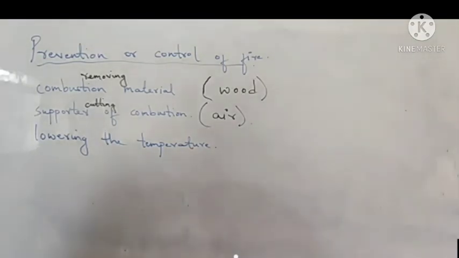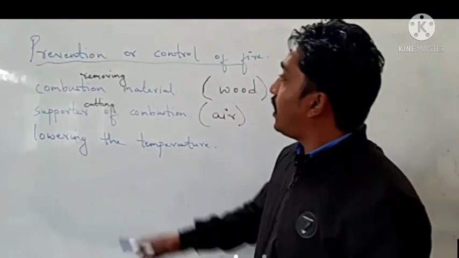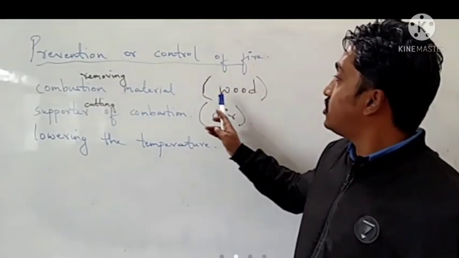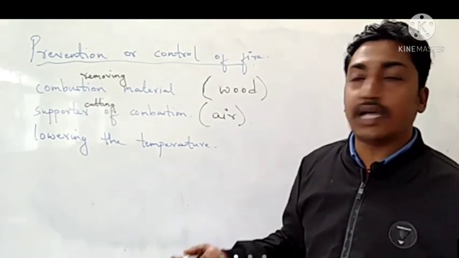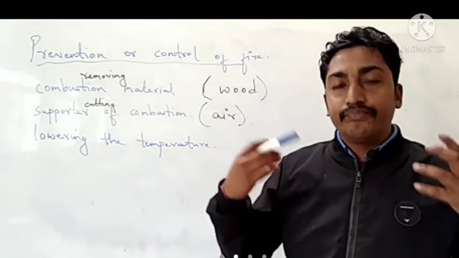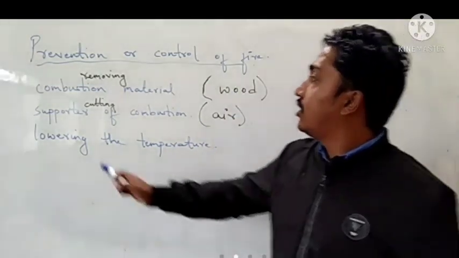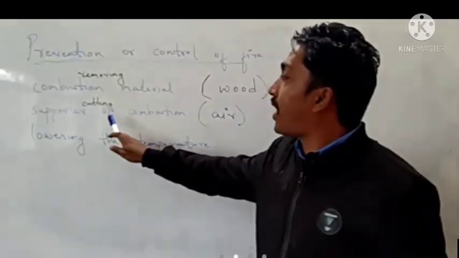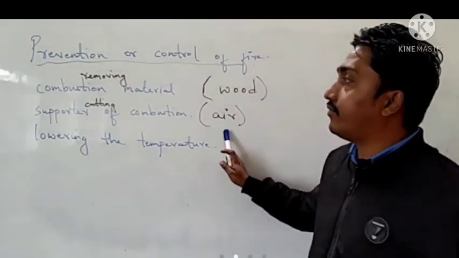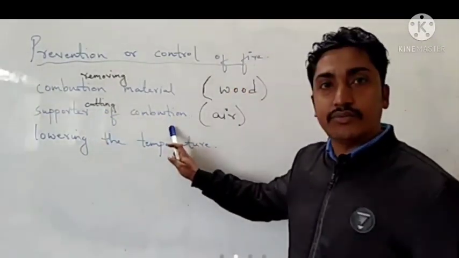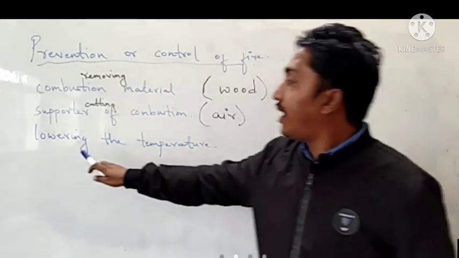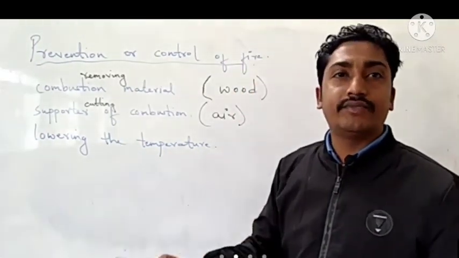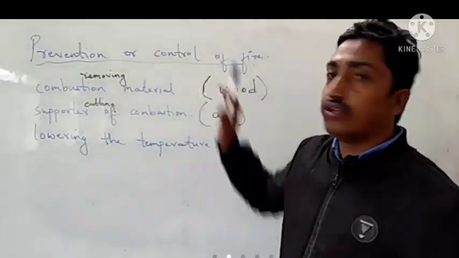To prevent or control fire, either we have to remove the combustible material, that means whatever is burning, it can be wood, clothes, etc. Another way is to cut the supply of air, that means the supporter of combustion. And the third one is lowering the temperature. If we lower the temperature, then we will control the fire.